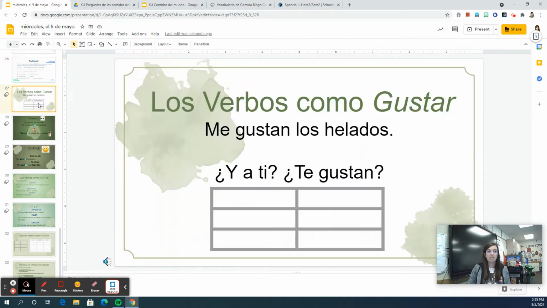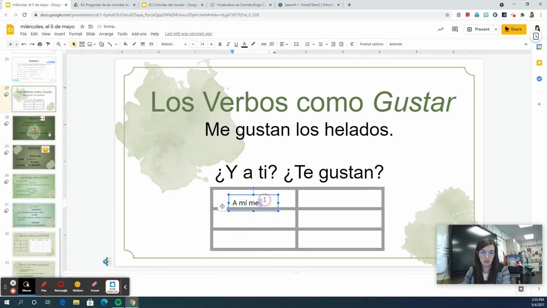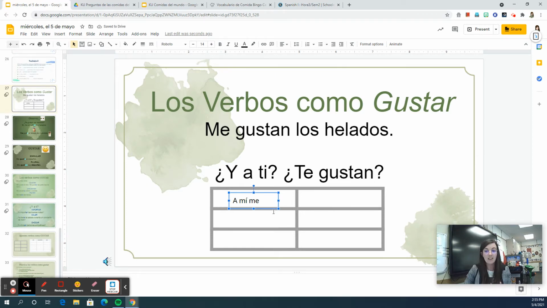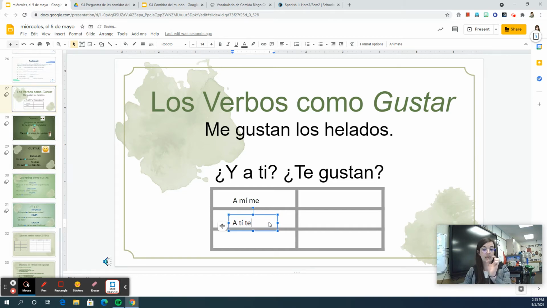So let's review gustar. If I want to say I like something, like I like ice cream, I'm going to start with a mí me. And remember, we can't have a naked gusta or gustan. So you have to have the me before gustar. You like, a ti te. The te is the important part.